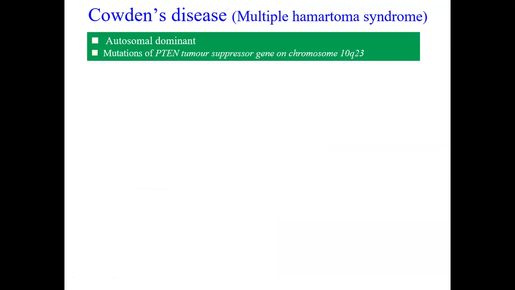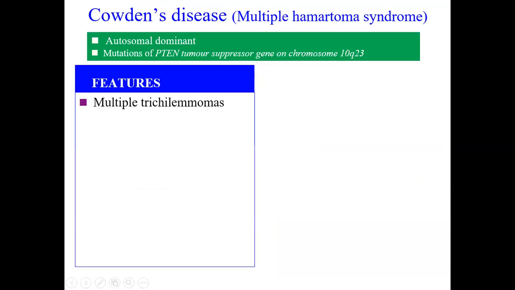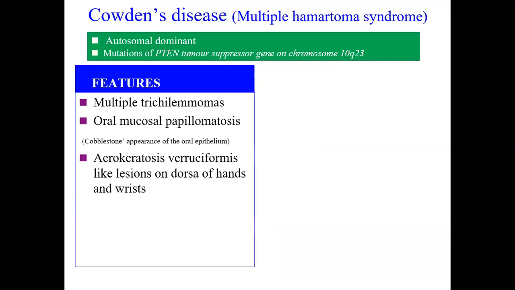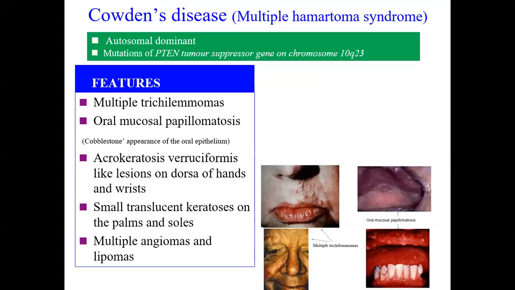Now, since Cowden disease is coming up again and again, let's have a very brief look at Cowden disease, just to refresh our memory. It's an autosomal dominant condition. There is a mutation of the PTEN tumor suppressor gene on chromosome 10. The cutaneous features include multiple tricholemmomas, oral mucosal papillomatosis, acrokeratosis verruciform-like lesions over the dorsum of the hand, and small translucent keratosis on palms and soles.